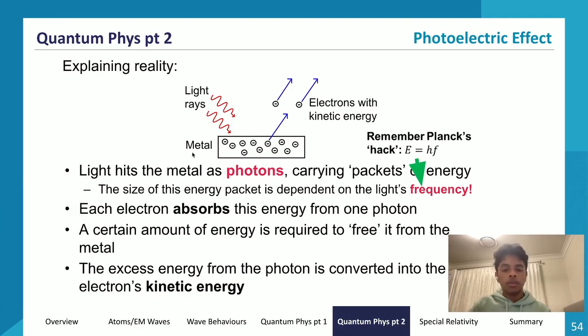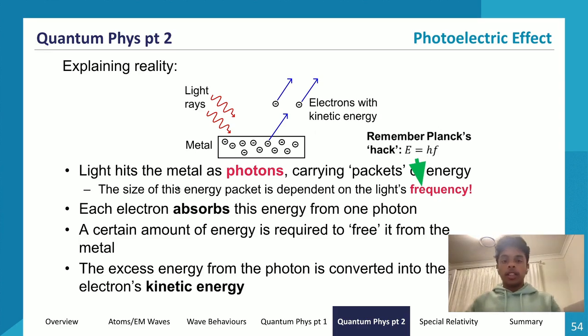And as it overcomes this threshold, the excess energy, so if a photon has more than enough energy for it to leave the metal, then this extra energy is converted into the electron's kinetic energy, or it is converted into the electron's speed. So the greater the energy of the photon, assuming that it's above the threshold, the greater the speed of the electron as well, following kinetic energy, KE is equal to half mv squared. So that's how that process works.